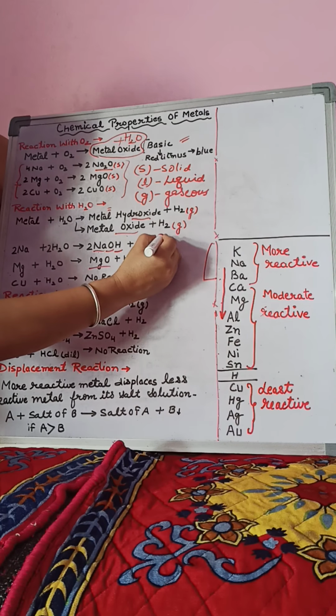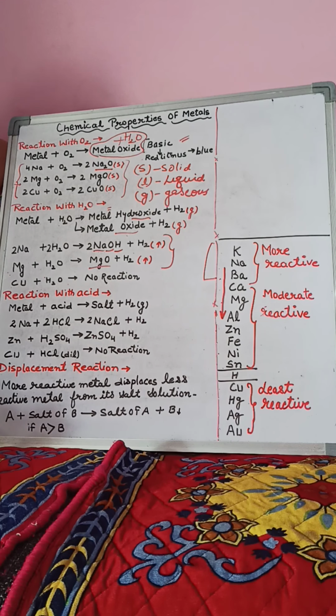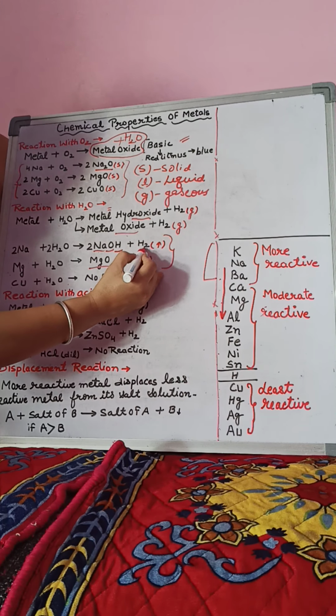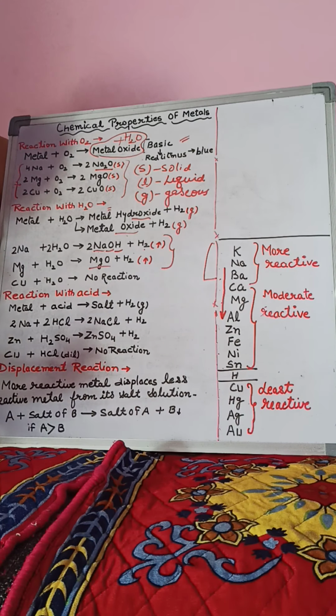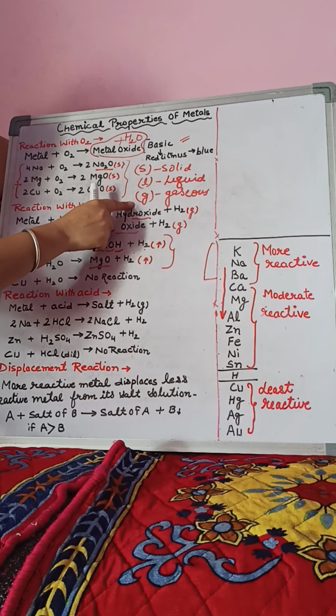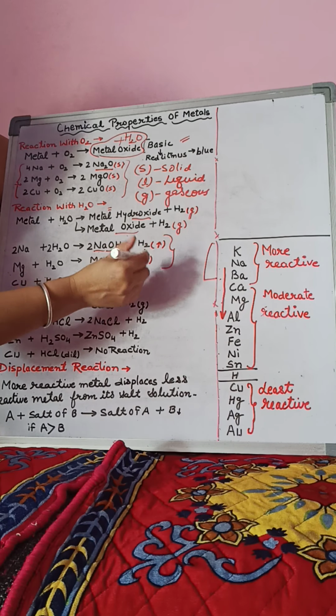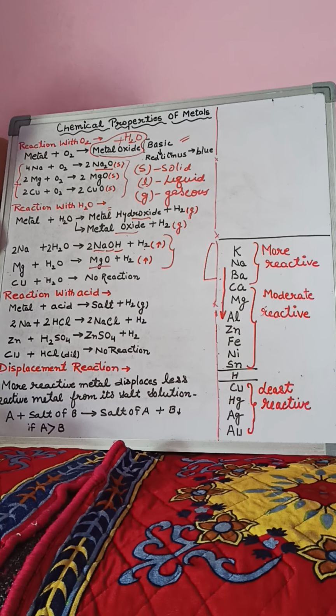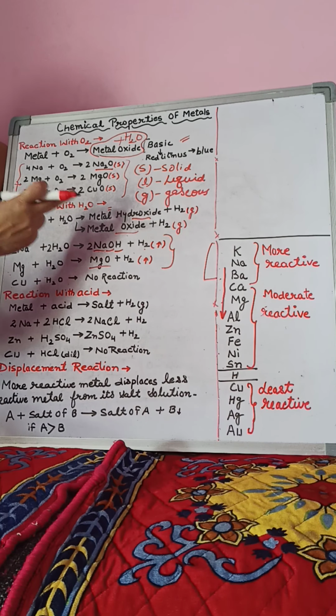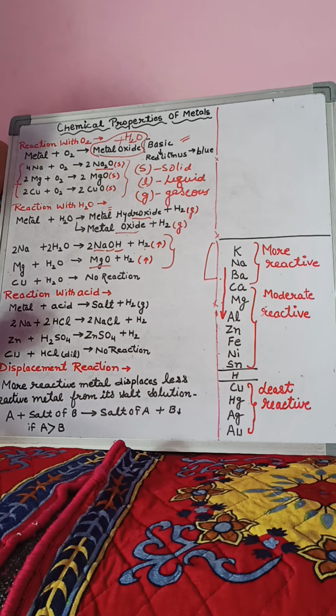Here we can see that a common product, hydrogen gas, is released in each and every reaction. Hydrogen is a colorless but highly inflammable gas. It catches fire very easily, and as we can see, I have shown the state of hydrogen by an upward arrow. So there are two ways to represent a gaseous element. First, by writing g in brackets, and second, by drawing the upward arrow. Okay, so metal plus water gives metal hydroxide or metal oxide with the evolution of hydrogen gas.